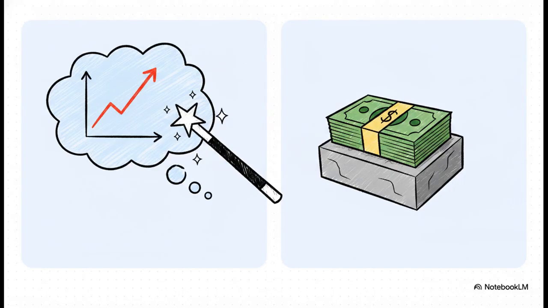And that brings us to what we call the profit illusion. Under the accrual basis of accounting, which, by the way, is the global standard, your income statement is actually lying to you about your physical bank balance. Accrual accounting recognizes revenue when it's earned, not when the cash is actually received. And it records expenses when they're incurred, not when the cash actually leaves the building. So profit is really just a theoretical score. Cash, on the other hand, is the hard, cold reality of what you have in the bank today.